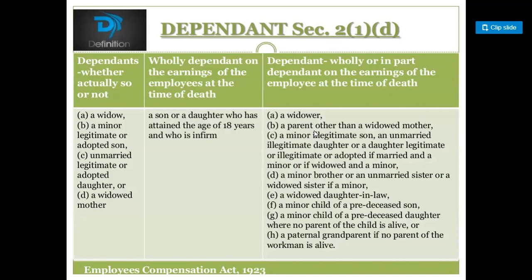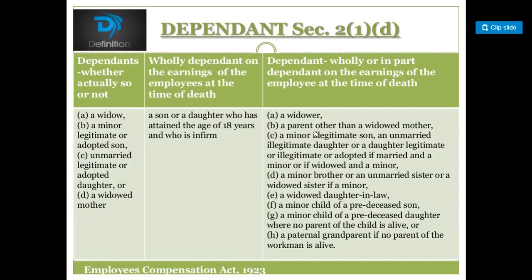Who are the dependents? A son or a daughter who has attained the age of 18 years and who is infirm, and the dependent wholly or in part dependent on the earnings of the employee at the time of death. These are the wholly dependent persons, and these are the wholly or in part dependent persons.